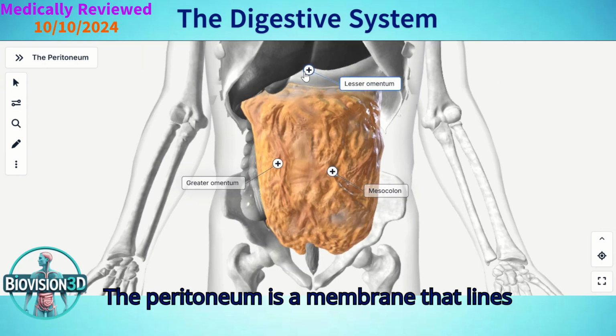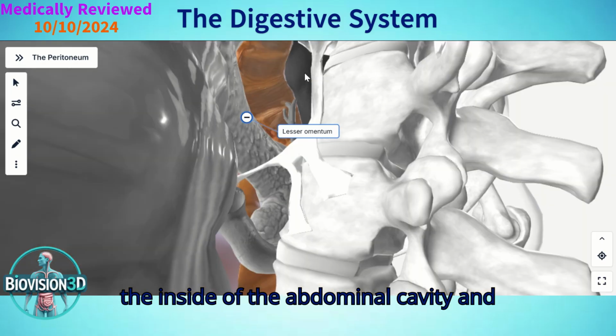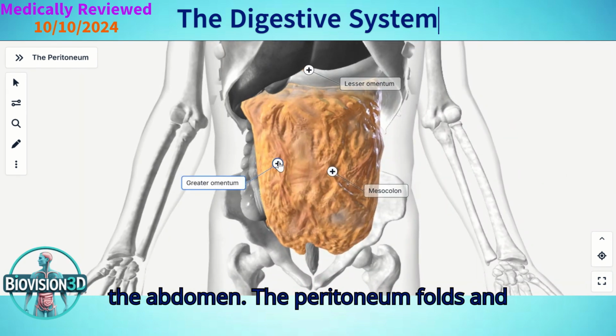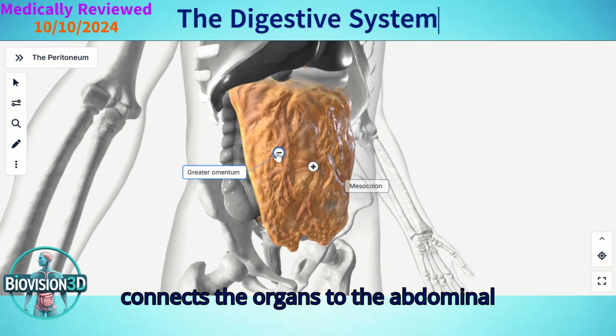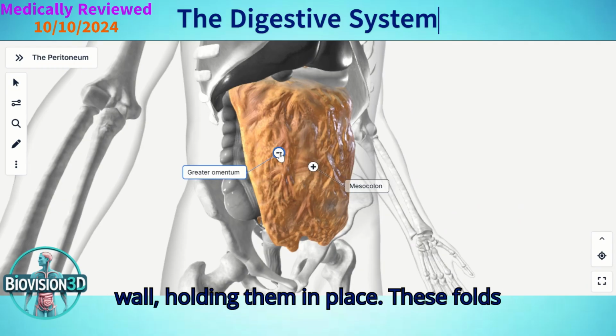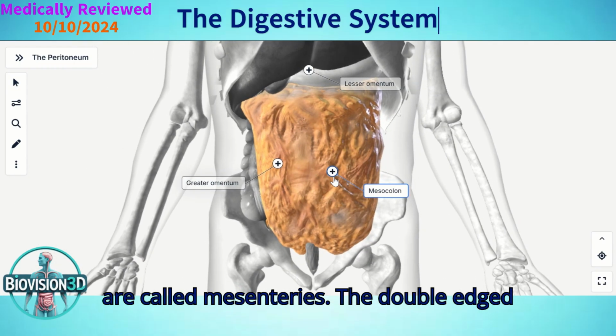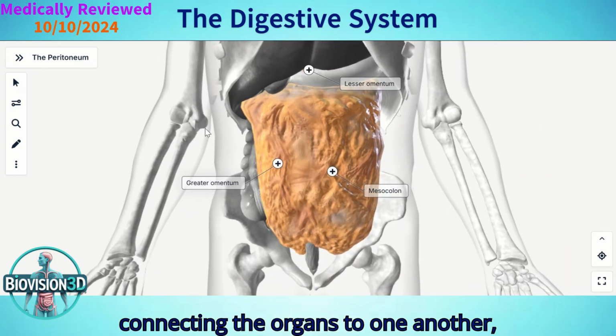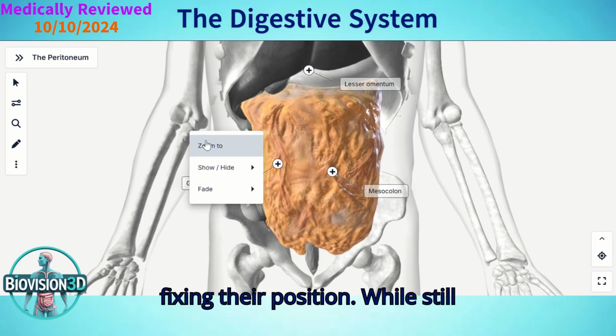The peritoneum is a membrane that lines the inside of the abdominal cavity and covers all the abdominal organs. Inside the abdomen, the peritoneum folds and connects the organs to the abdominal wall, holding them in place. These folds are called mesenteries. The double-layered mesenteries are responsible for connecting the organs to one another, fixing their position, while still allowing them some space to move.